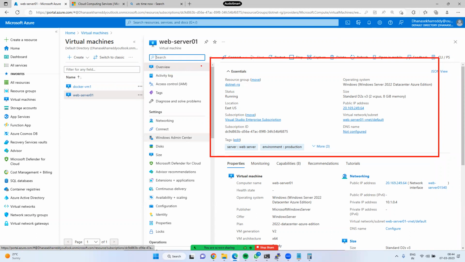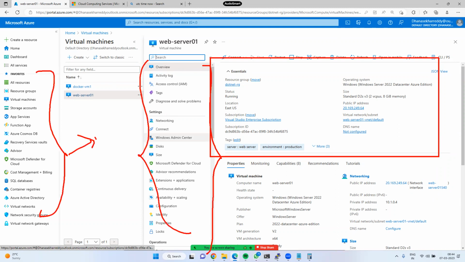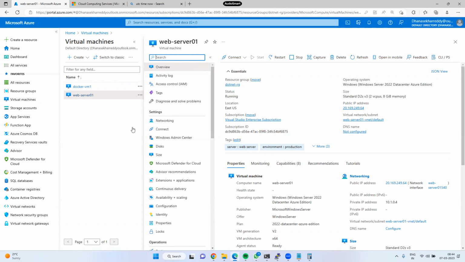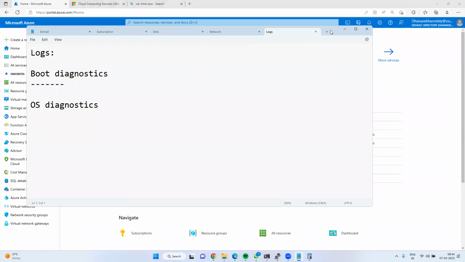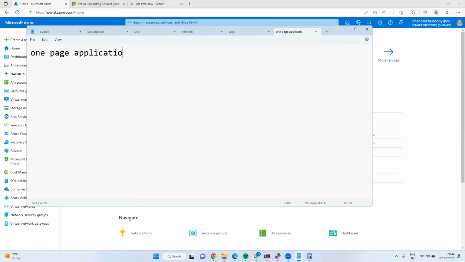So what do we call this, guys? Any idea? This we call a blade. This also we call a blade. The beauty of Microsoft Azure is that they have designed this portal as a one-page application. You know what a one-page profile is, right? Have you heard about it?